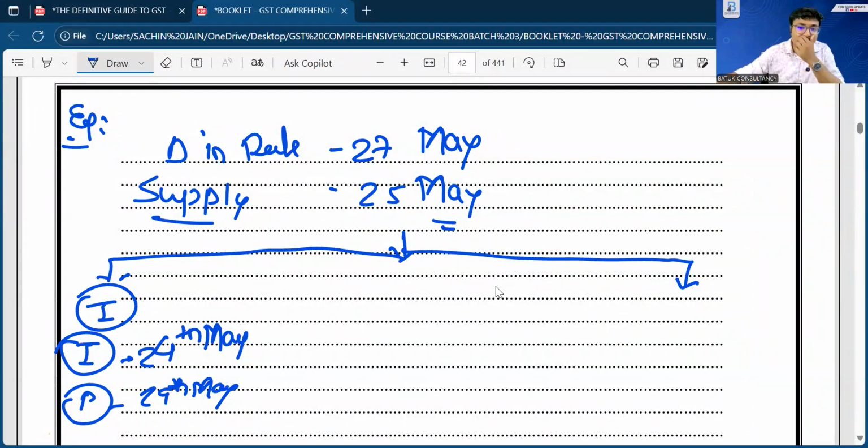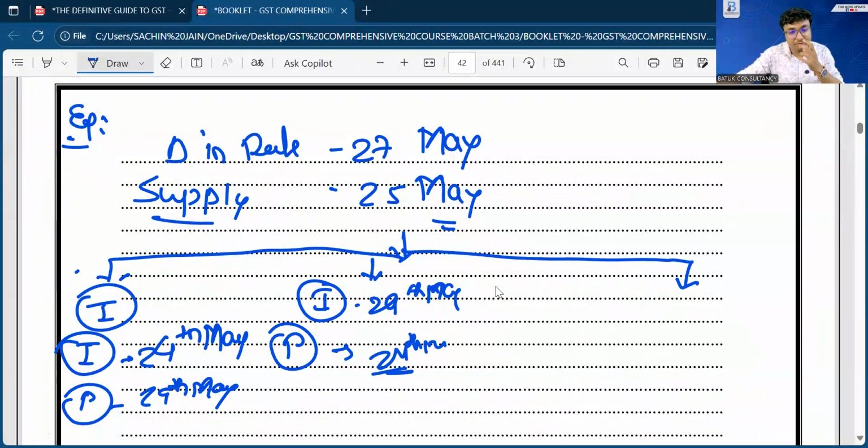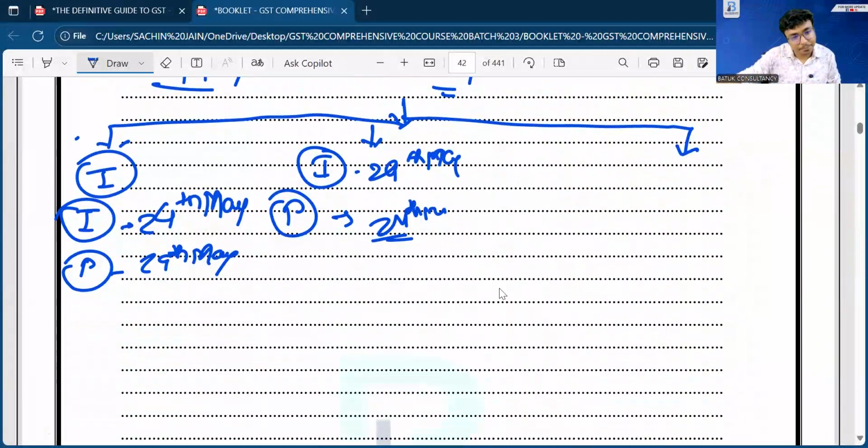Second, suppose the invoice date is 29th of May and payment has already been received on 24th of May. In that case, you will take your payment date as time of supply.